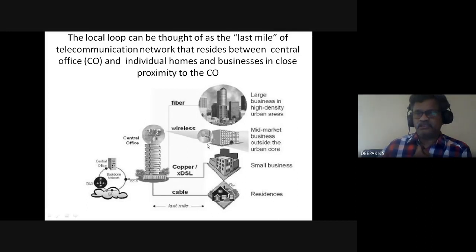So the local loop can be thought of as the last mile of the telecommunication network that resides between the central office and individual homes or businesses, mid-market businesses, all these. They can have access to this central office in a wireless fashion.